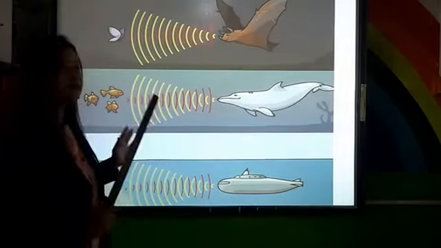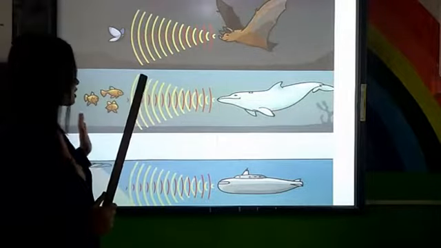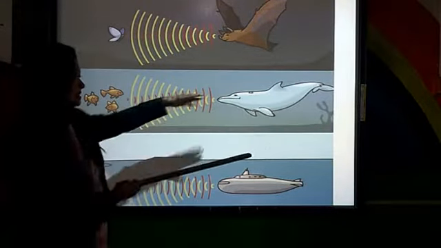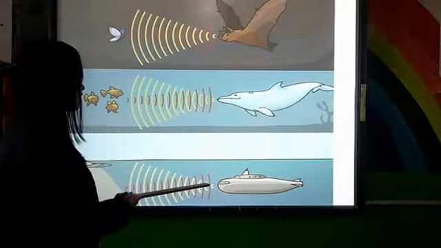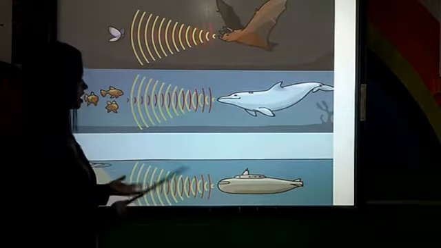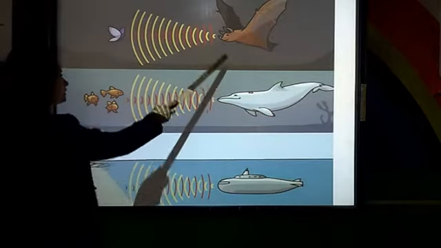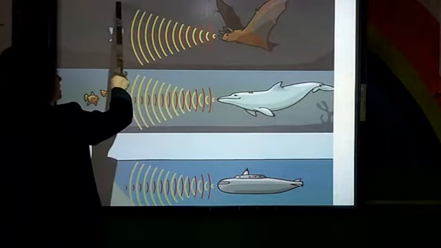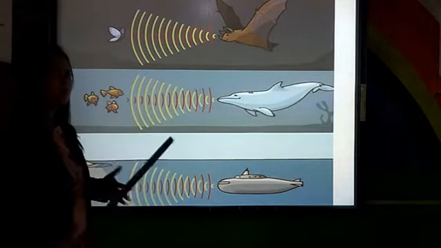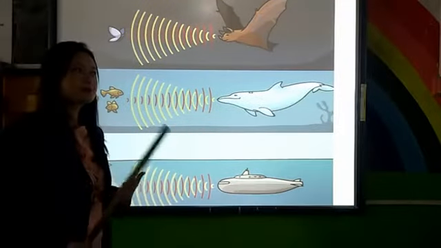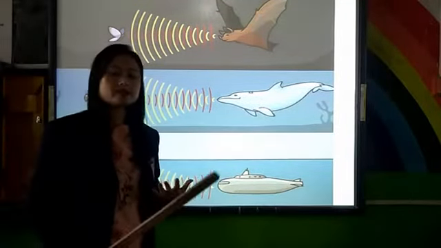Now see, this is how a bat, or an aquatic animal like a whale or a submarine, works. This is an example of reflection of sound, because sound also gets reflected, just like light.